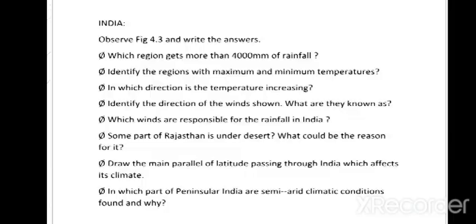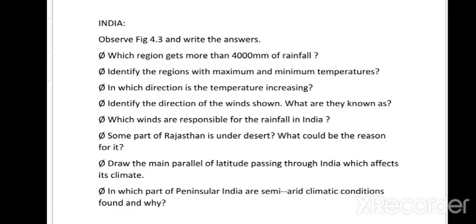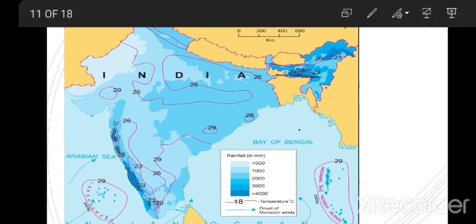Okay. Next question is, name the main parallel of latitude passing through India which affects its climate. Okay. The latitude passing through India is the Tropic of Cancer. The Tropic of Cancer is passing through India.